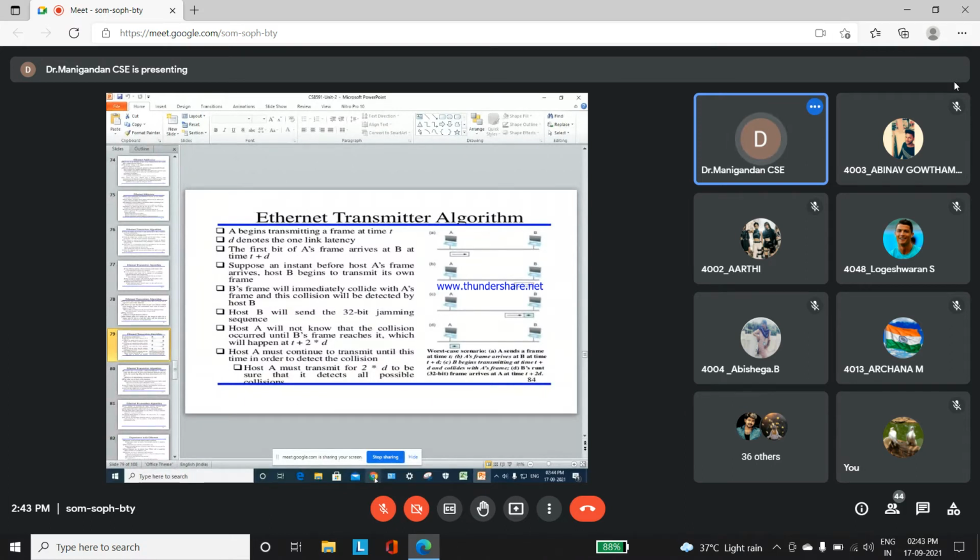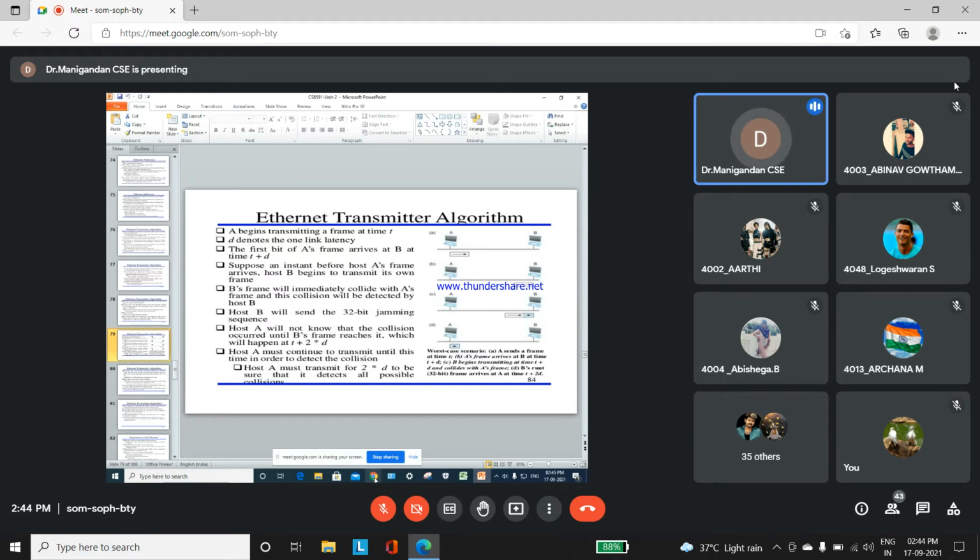2D means the first frame is transmitted, the receiver receives that frame, and then the receiver transmits the acknowledgement, which is received by the sender. These four types of process are done in the Ethernet transmission algorithm. The first D denotes a link: a point-to-point link between the sender and receiver.